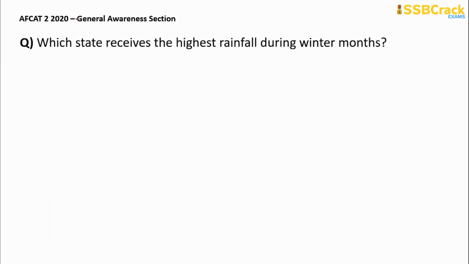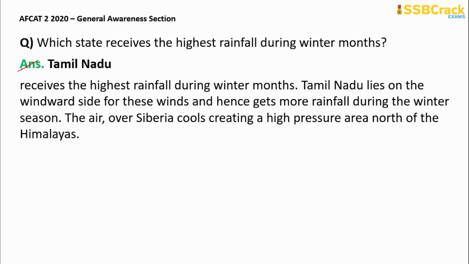Next question, which state received the highest rainfall during the winter month? If you have attended our geography session, in our geography classes, we have covered everything relating to climatology. Which state receives the highest rainfall during the winter months? The correct answer is Tamil Nadu. It receives the highest rainfall during the winter months because it lies on the windward side of these winds and hence gets more rainfall during the winter season. And the air over Siberia cools, creating a high pressure on the north of the Himalayas. So the answer will be Tamil Nadu.